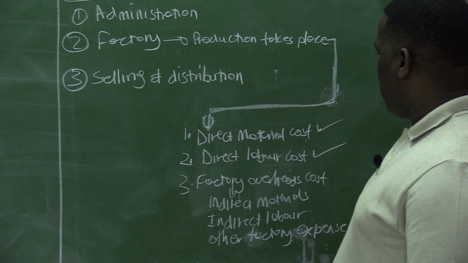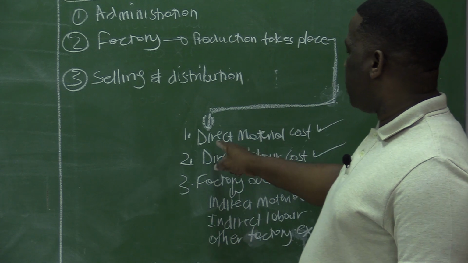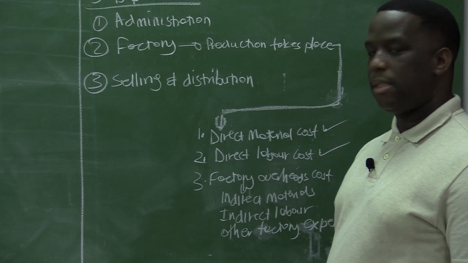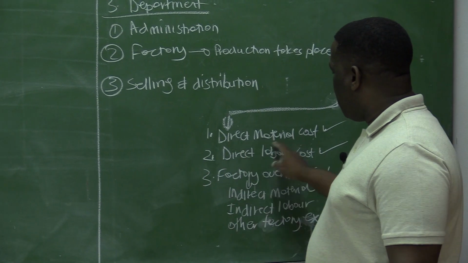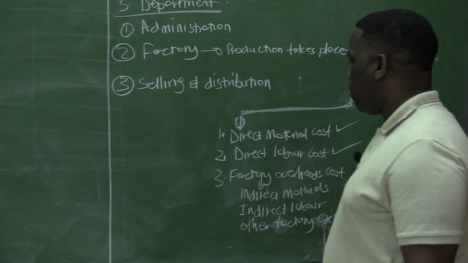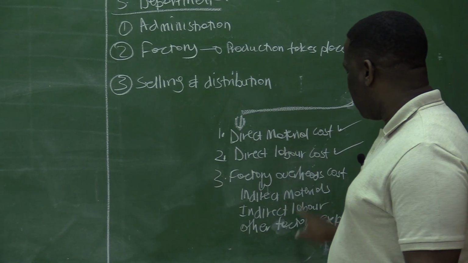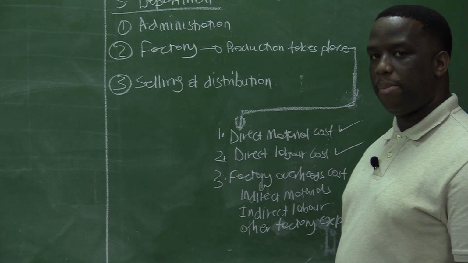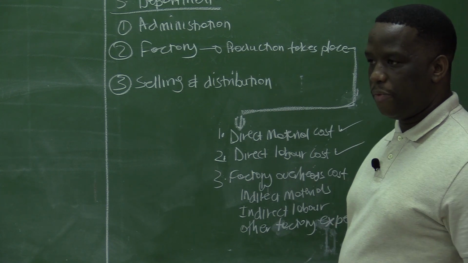Maybe one will have a question: what is the difference between the direct materials and the indirect materials? The direct materials are the materials which are used in the production process, and they also form part of the finished products. The indirect materials are necessary for production to take place, but they do not form part of the finished product.